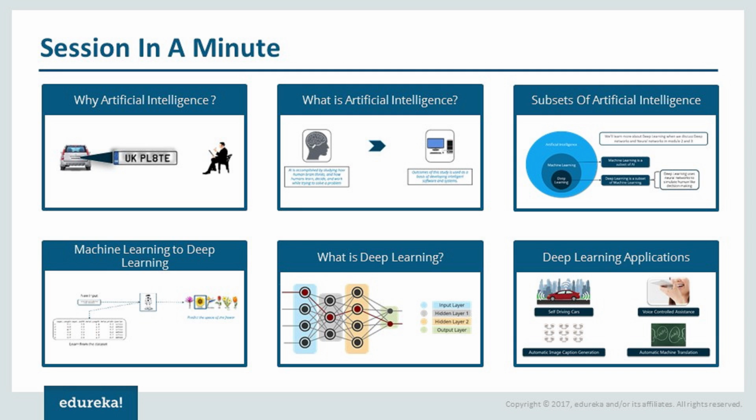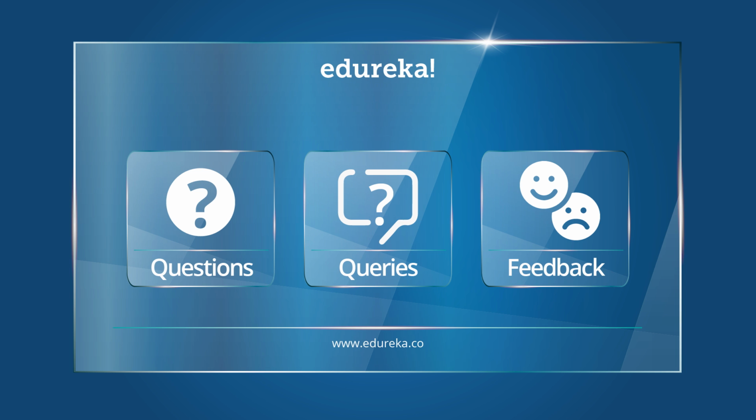We first focused on machine learning. We saw what exactly it is. We saw various types of machine learning, namely supervised, unsupervised, and reinforcement. Then we focused on various limitations of machine learning that led to the evolution of deep learning. Then we saw a use case in which we saw how to recognize an image using deep networks. So this was it for today's session.